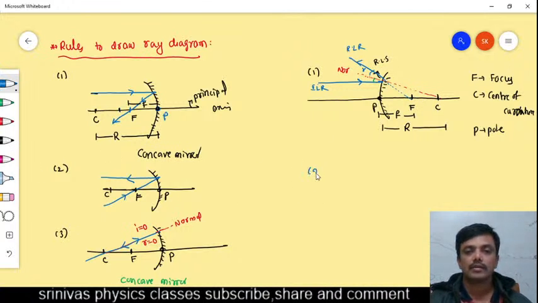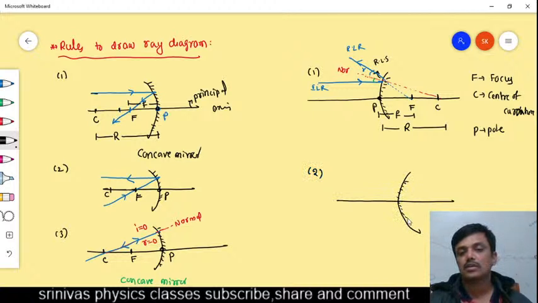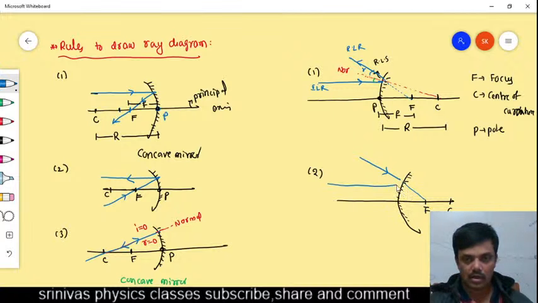And the second rule is that if the light ray is incident in such a way that it passes through the focus, then how will the light ray go? This is the center of curvature. This is the focus. Very simple, what I am telling. The light ray is incident in such a way that it passes through the focus, and after the reflection, it goes parallel to the principal axis. It will go like this. This is exactly opposite to the first rule. This is the incident light ray, and this is the reflected light ray.